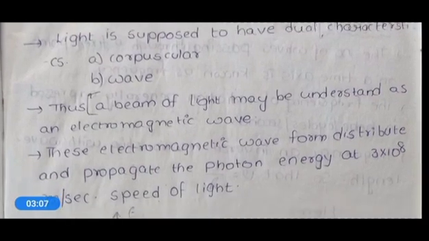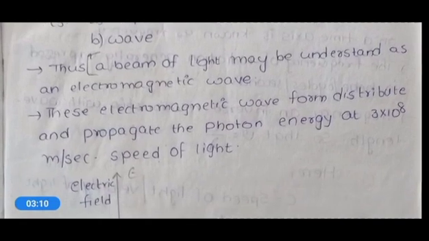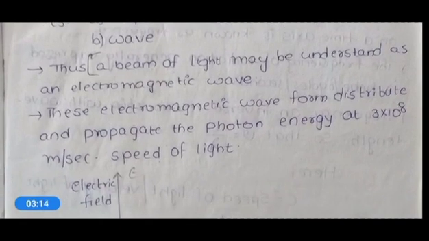These electromagnetic waves propagate the photon energy at 3 x 10^8 meters per second, the speed of light.